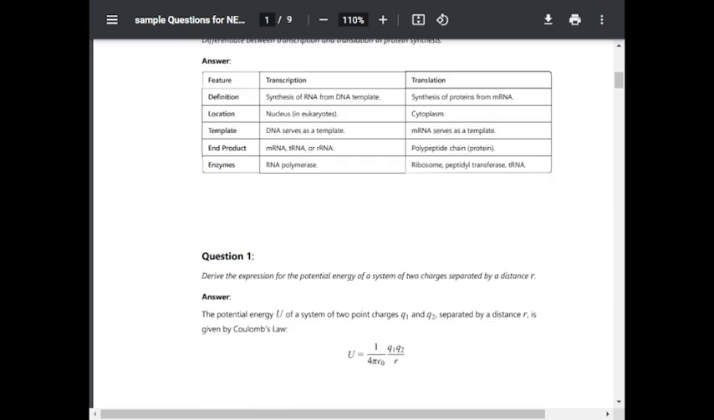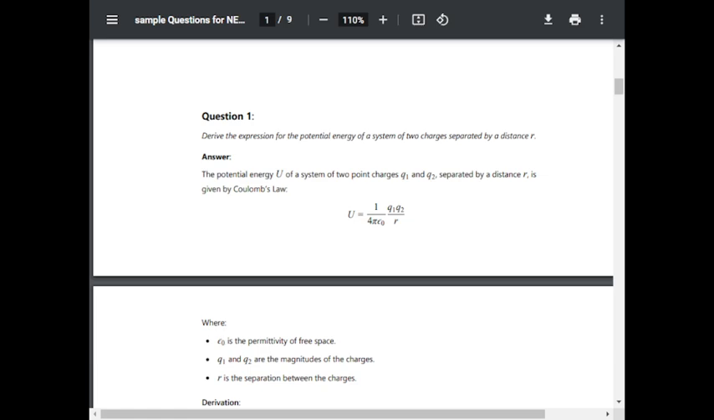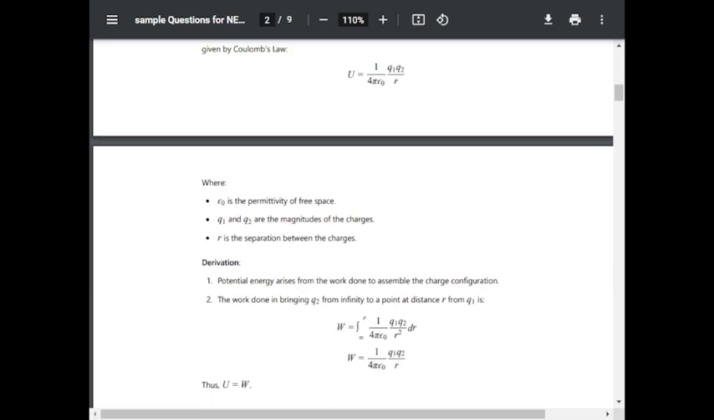Question for physics. Question number 1. Derive the expression of potential energy of a system of two charges separated by a distance r. The potential energy of a system of two point charges q1, q2 separated by a distance r is given by Coulomb's law as U is equal to 1 upon 4 pi epsilon naught q1 q2 upon r, where epsilon naught is the permittivity of free space, q1 q2 are the magnitudes of charges, r is the separation between the charges.